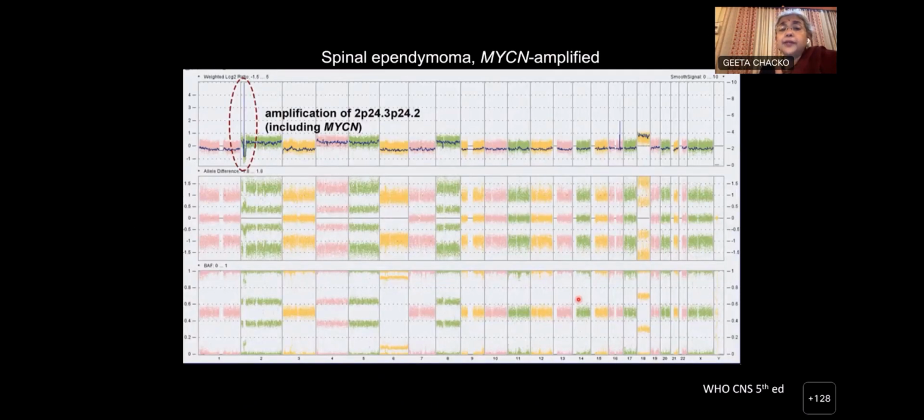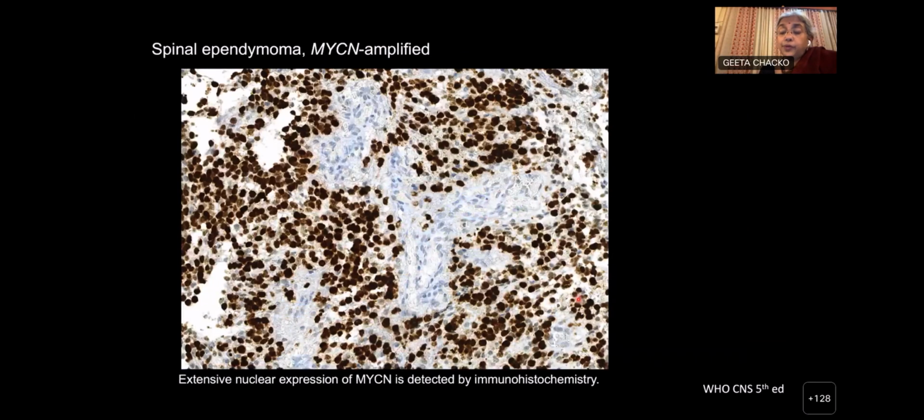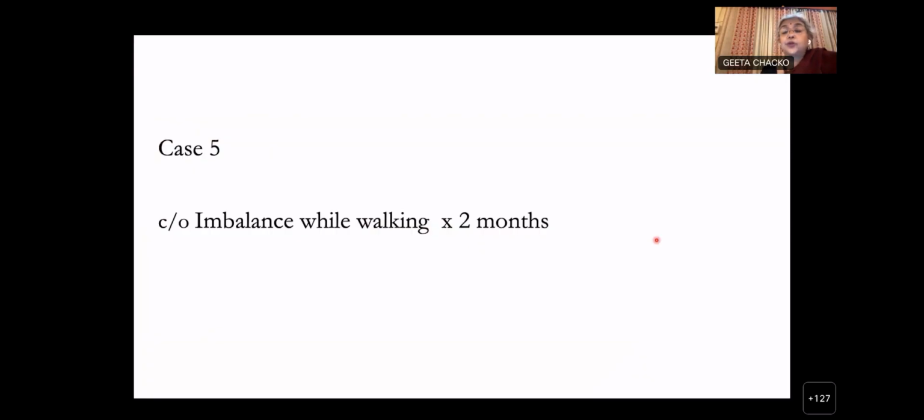The spinal ependymomas, the high-grade ones, not in all the spinal ependymomas, but the ones which look high-grade, one can suspect a MYCN amplification, and this can be molecularly looked at or with FISH. And now there is a nuclear marker available by immunohistochemistry, which is a surrogate for MYCN amplification. So, Dr. Tejpal, your comments or any comments from the others on this tumor?